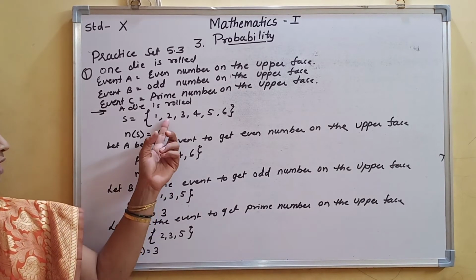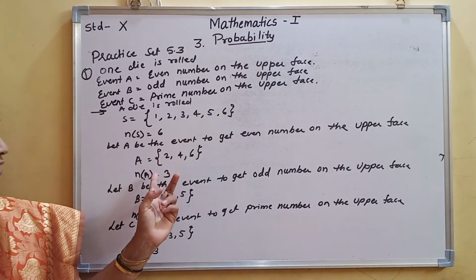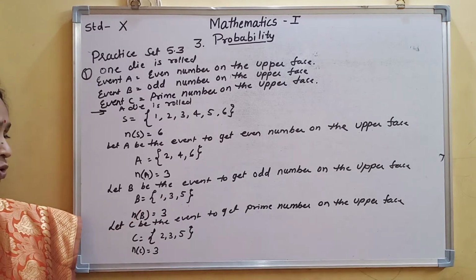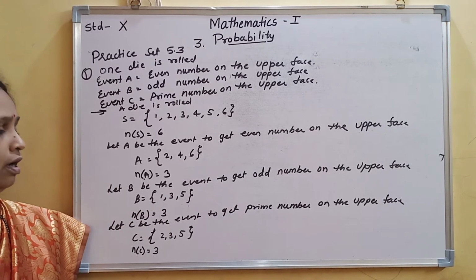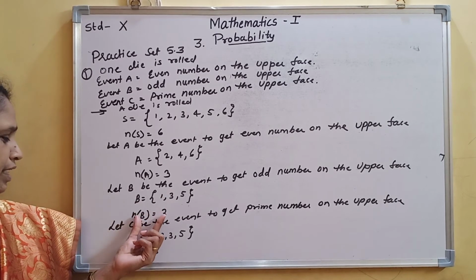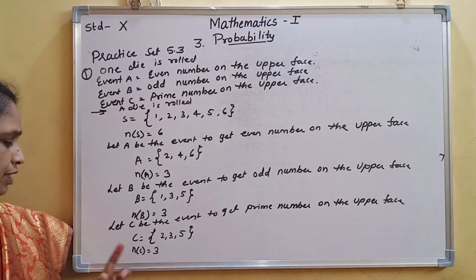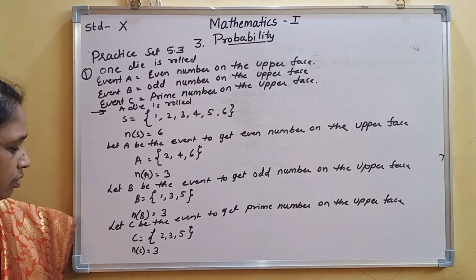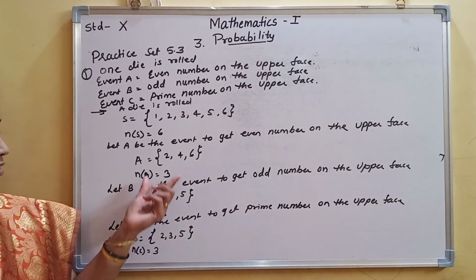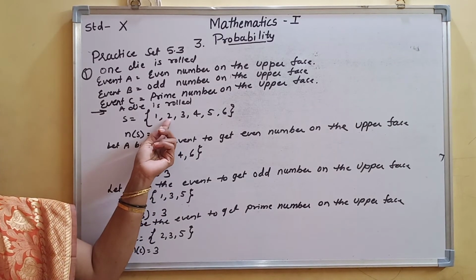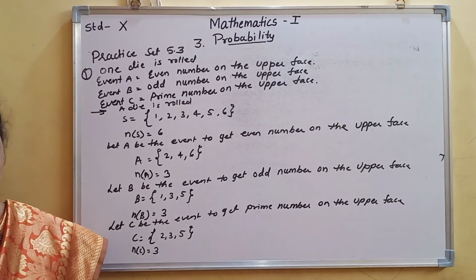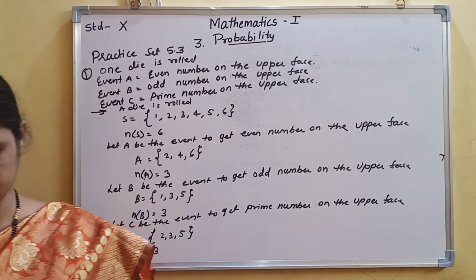The even numbers are 2, 4 and 6, so n of A will be 3. The second event is to get an odd number on the upper face, so n of B will be equal to 3. And the C event is to get a prime number on the upper face. This die has the prime numbers 2, 3 and 5, so n of C is equal to 3. Like this we have to solve this example.